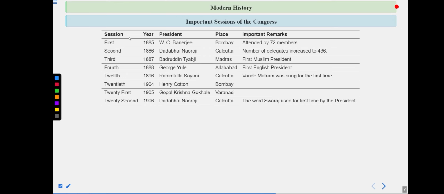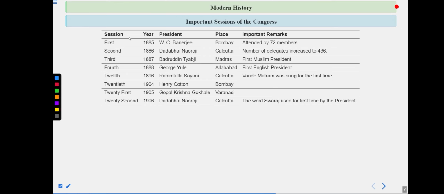Swaraj is not a thing where we are sufficient ourselves and do not require you. No, that is not it. Swaraj particularly asks the Britishers that you can also provide us some particular responsibilities, and we together along with you will rule this country. So that was the basic meaning of Swaraj.